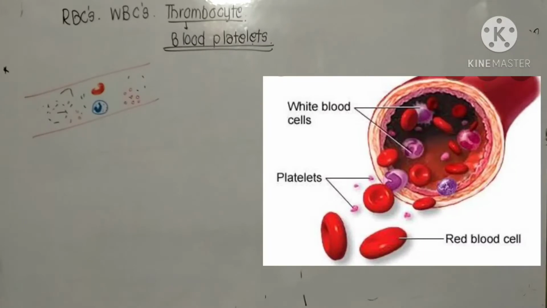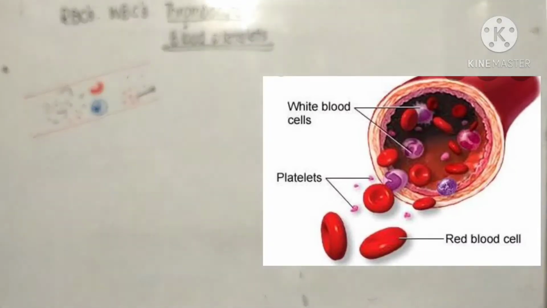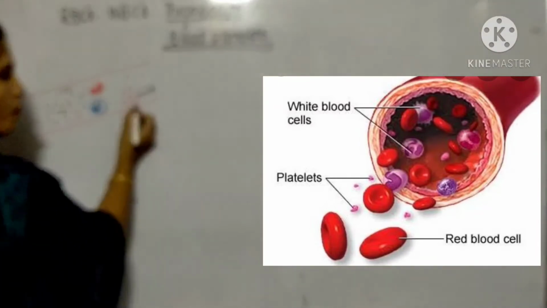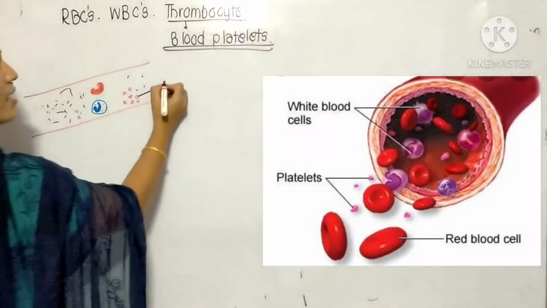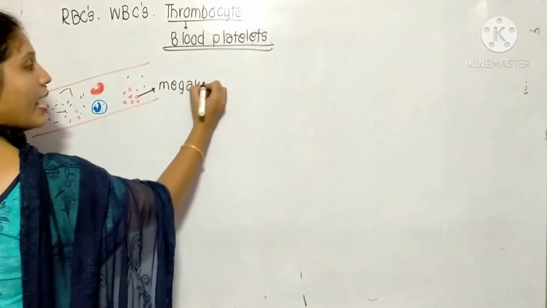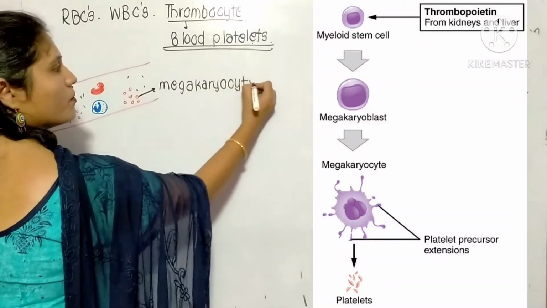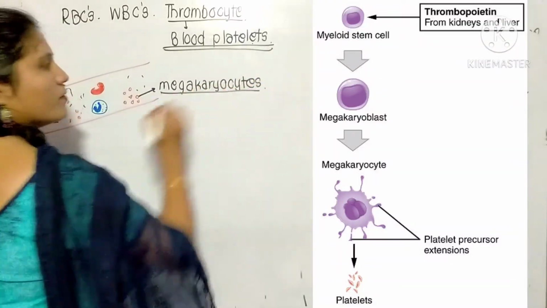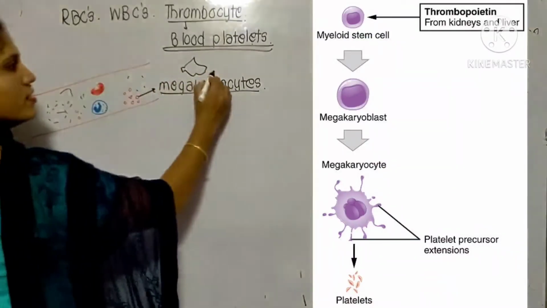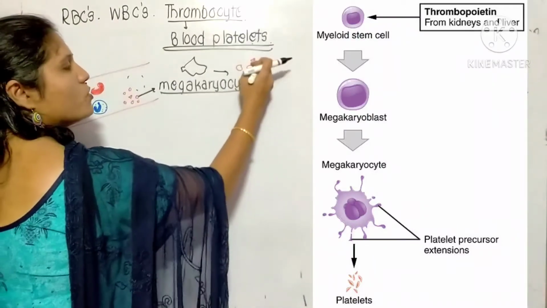These blood platelets are produced from the large cell. That cell is known as the megakaryocyte, a larger cell, and from that larger cell the small blood platelets are produced.